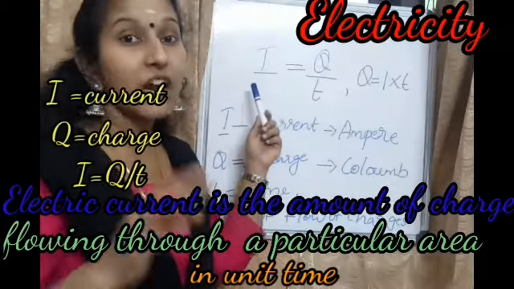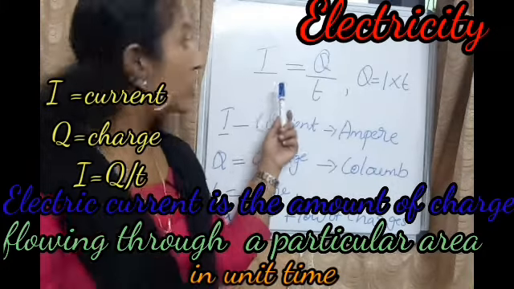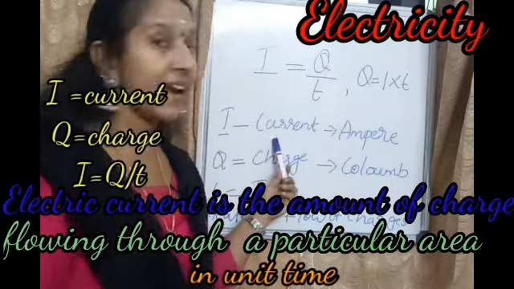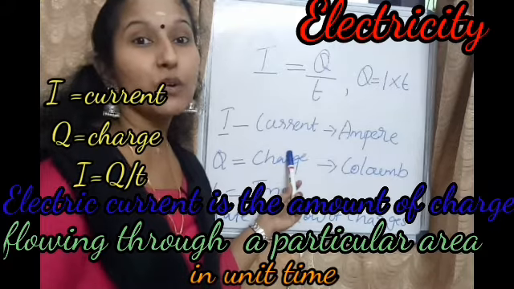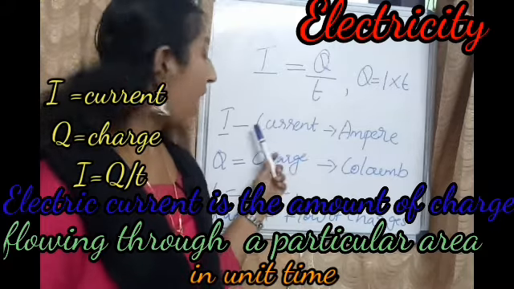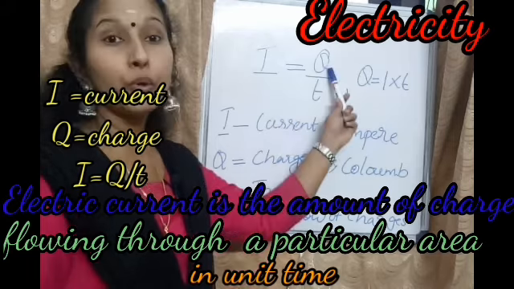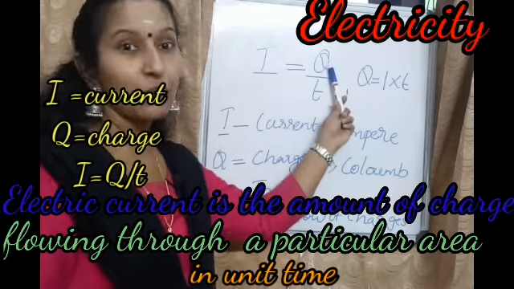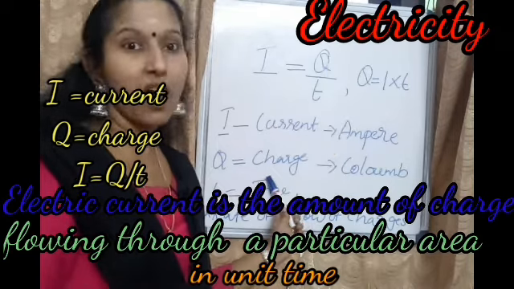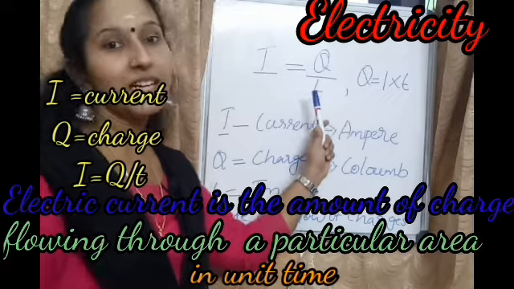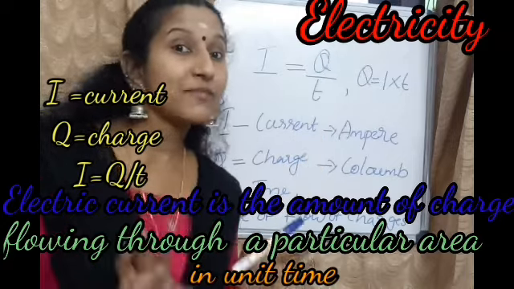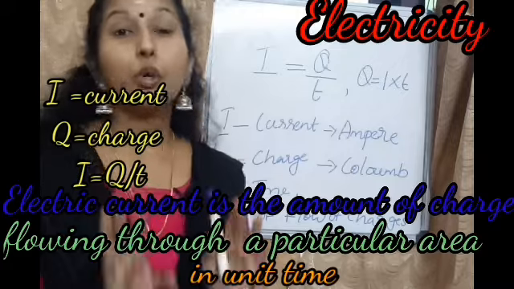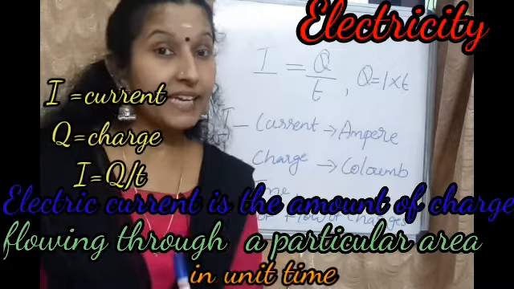See, hereafter you are studying new terms, right? So I is the symbol for current. Which symbol can we use for current or electricity? I. And what about Q? Q is the symbol for charge. And T is time. So I stands for current, Q for charge, T for time.